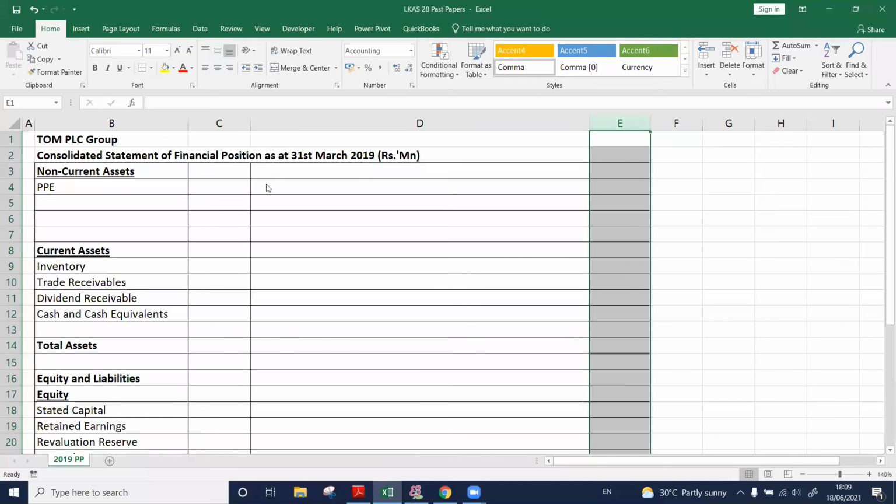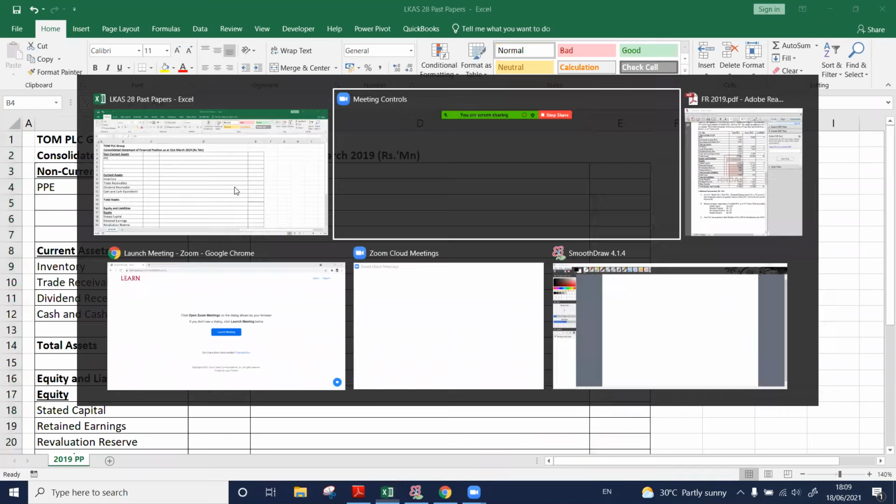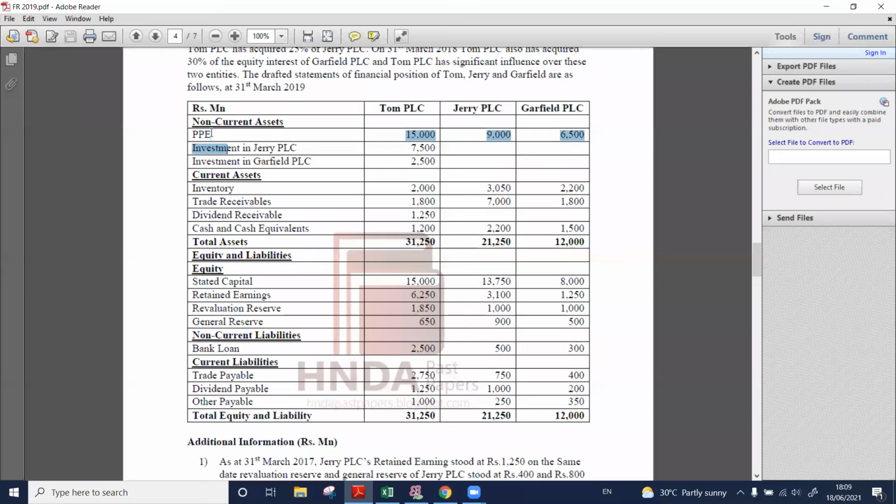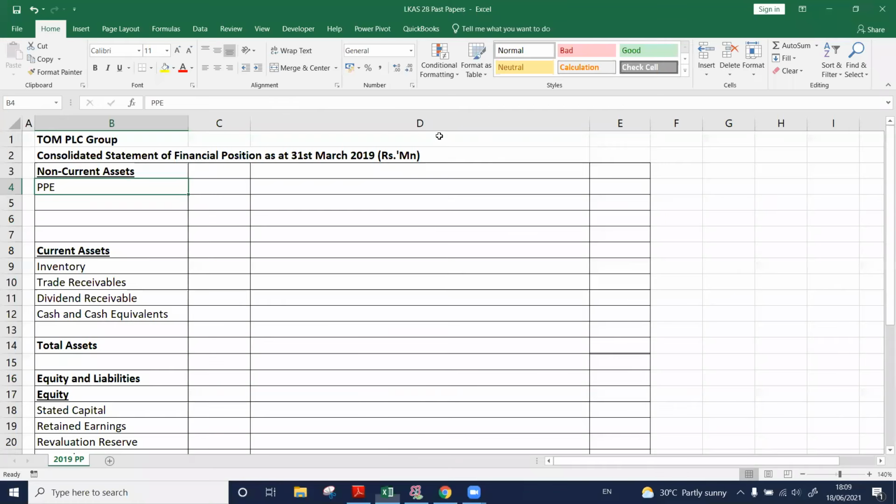Okay. Right. So property, plant and equipment. What is the parent company figure? Property, plant and equipment here. Tom PLC is the parent, so these are associates. What is the parent company figure? It is 15,000.